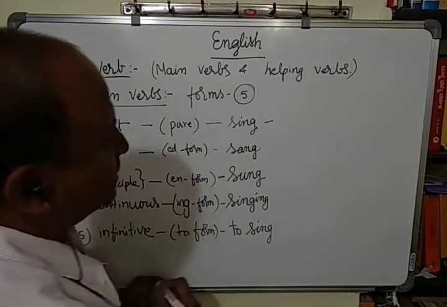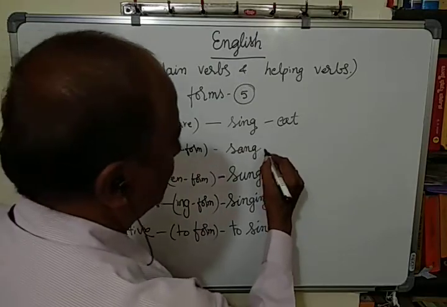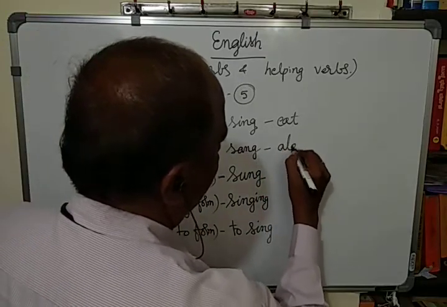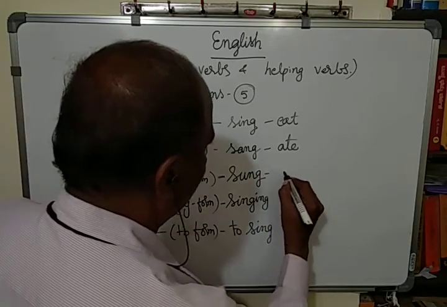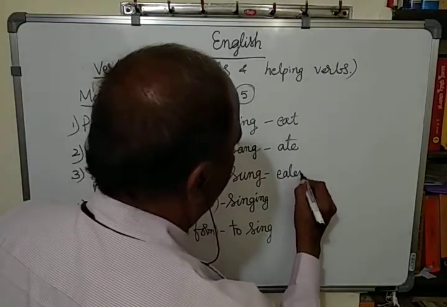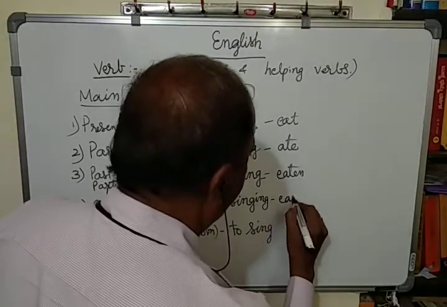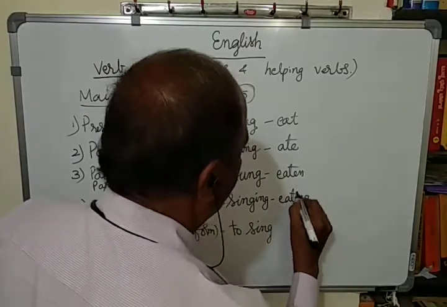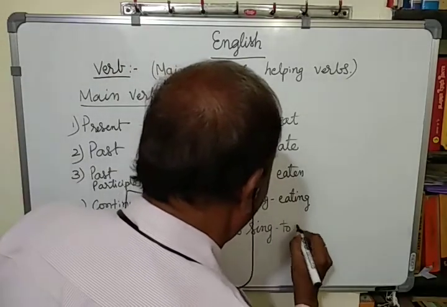If we take another example, for example, eat. Here it is ate. In the third form, en form or past participle form, it is eaten. Continuous, it is eating. In the infinitive, it is to eat.